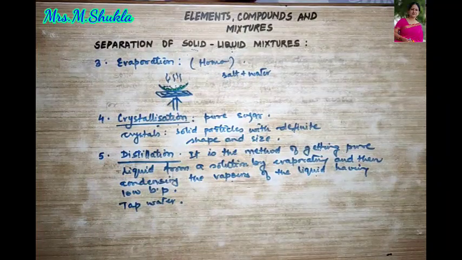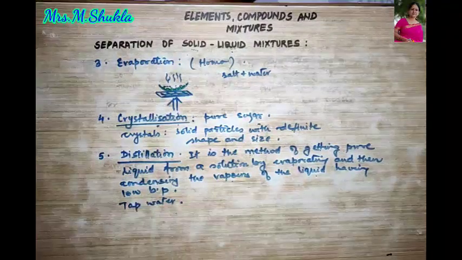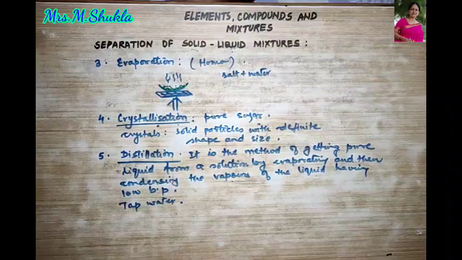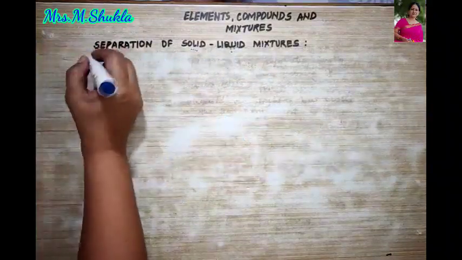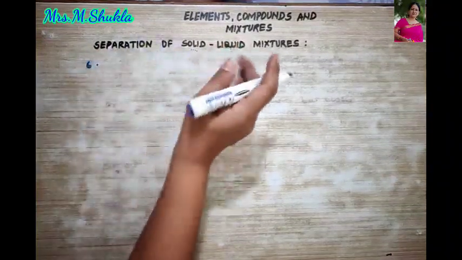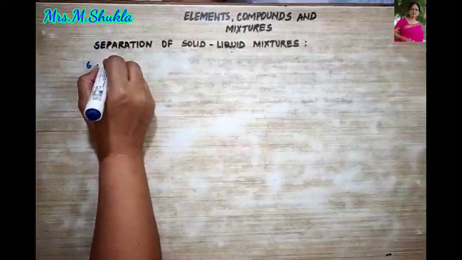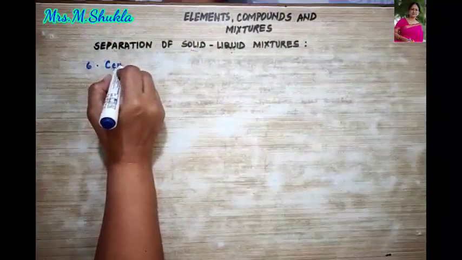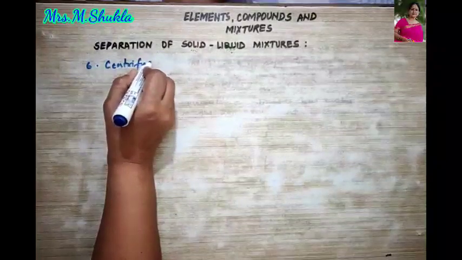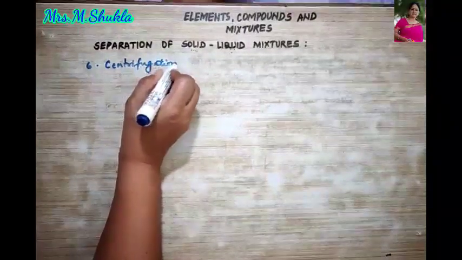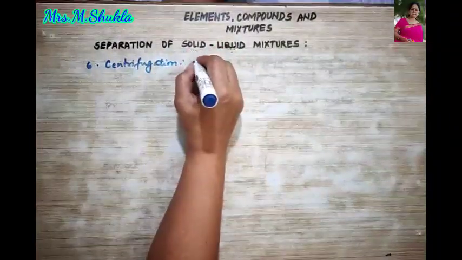We next come to the last method of obtaining solid liquid mixture. The last method to obtain solid liquid mixture could be centrifugation. Now what is centrifugation?